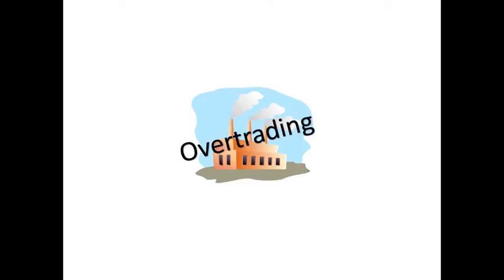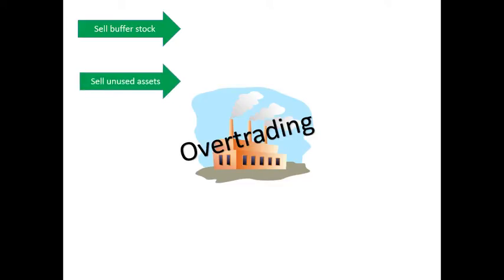So essentially, how do we deal with this problem of overtrading? Well, let's imagine that this factory is overtrading. There are two ways of dealing with it, just like we would deal with cash flow problems. First way of dealing with it, we get more money in. So how could we do that? We might sell off buffer stock. If we've got unused stock on the premises, we could get rid of that. We could sell any unused assets. So if we've been a little bit over generous in how many new factories we thought we might need, or maybe we've bought shop premises we're not going to be able to use, maybe we sell that on, cut our losses, get some cash in, and continue trading.